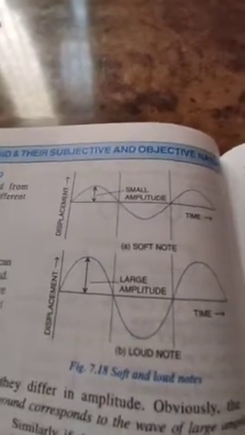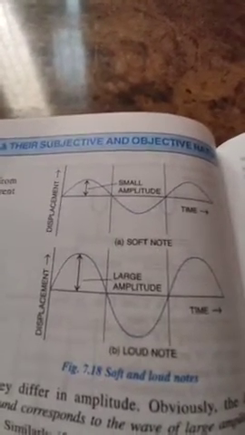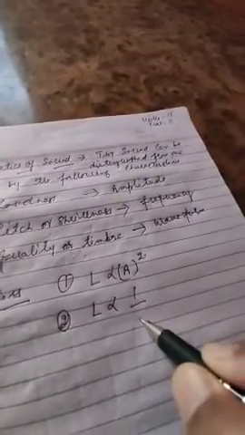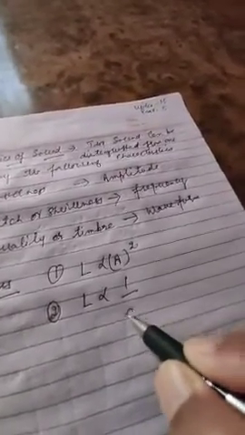Now the factors affecting the loudness of sound. The first factor is that loudness is directly proportional to the square of the amplitude. Means more the amplitude, more will be the loudness. And the second factor is that loudness is inversely proportional to the square of the distance from the source.